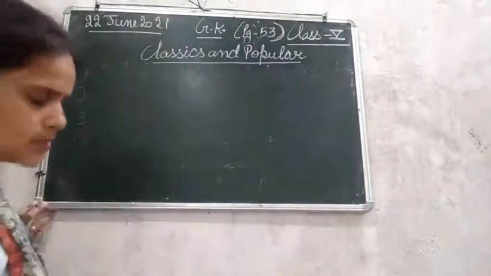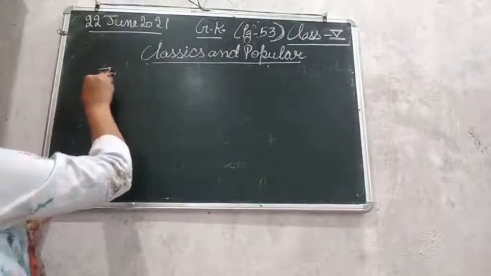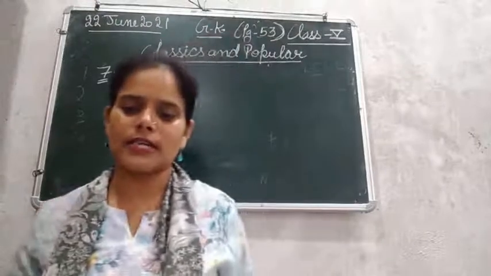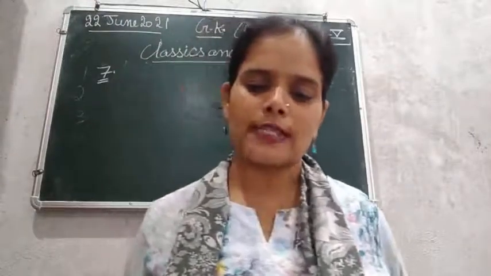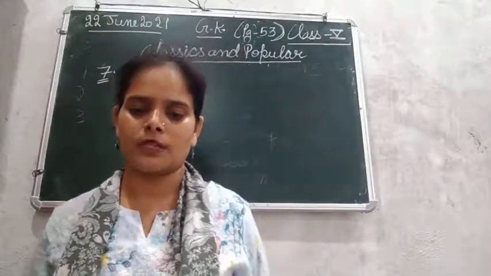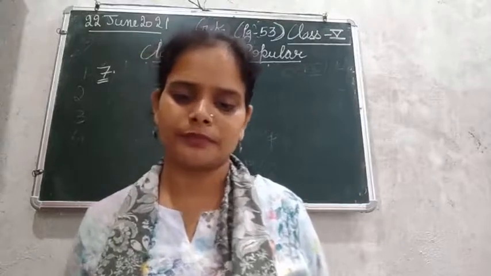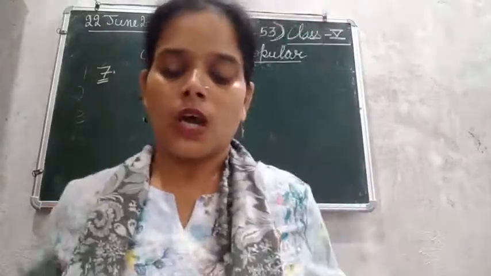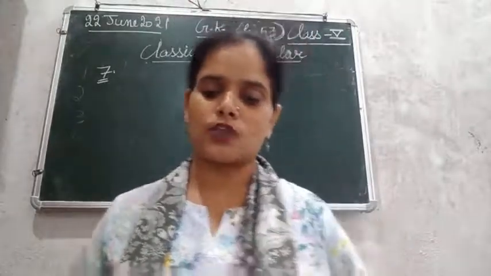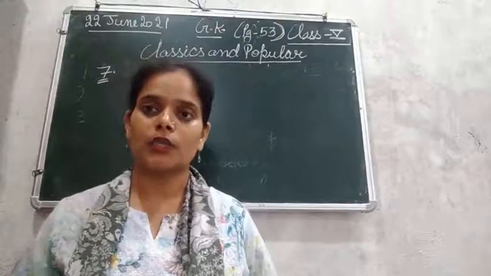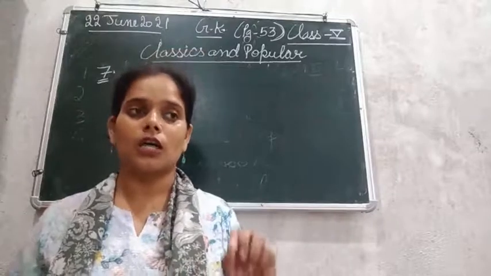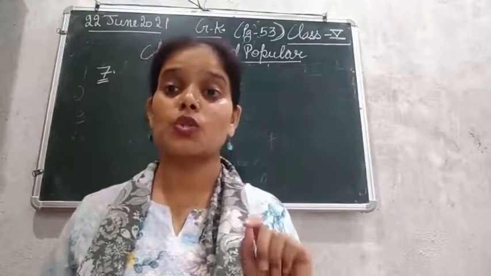The last blank is: which book by Markus Zusak is set in Germany during World War II and is about Liesel Meminger, a girl who steals books and shares them with her neighbors? Okay, so this is the book we are talking about, and the author of the book is Markus Zusak. The story is set in Germany, during the Second World War, where a girl was living somewhere and she used to steal books.